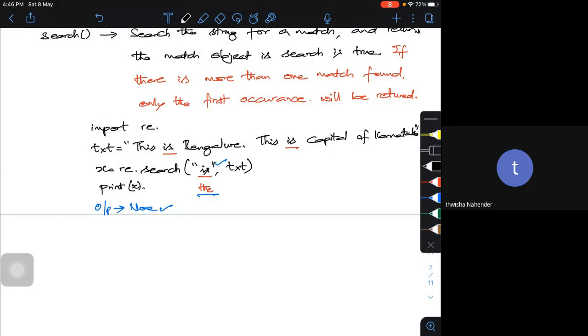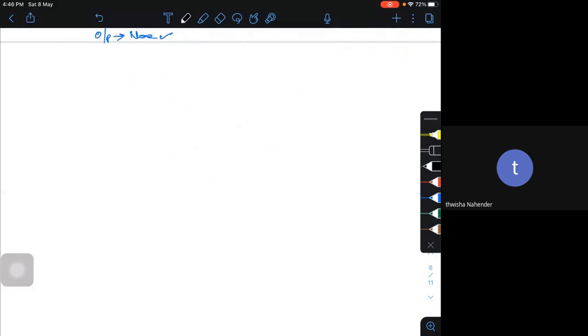Let's look at one more special function, which is the split function. The split function returns a list where the string has been split at a given match.